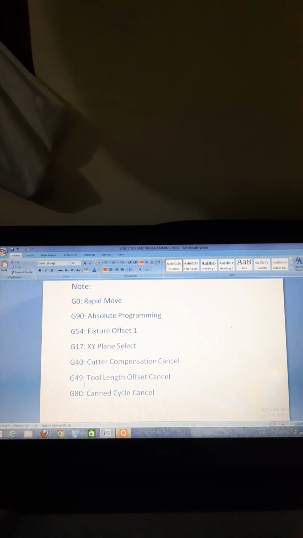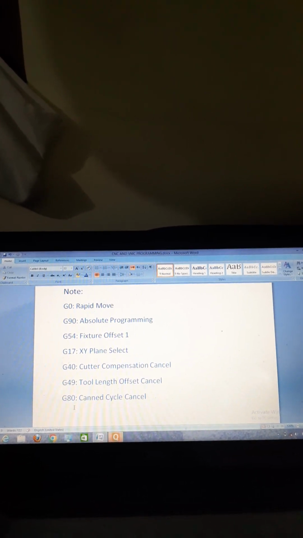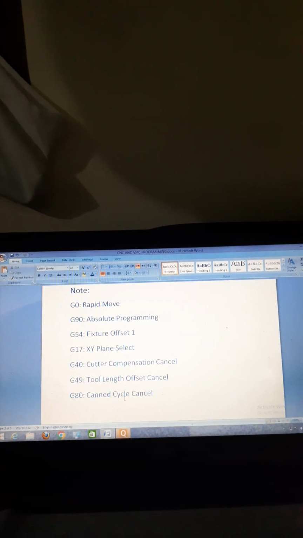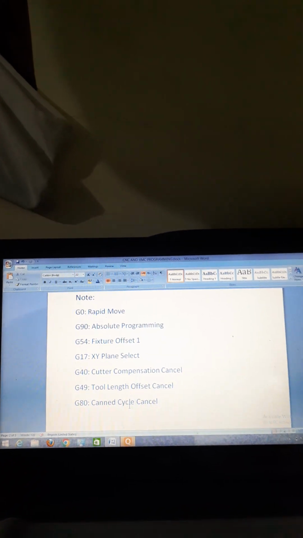G49 is also used for tool length offset cancel. G80 is canned cycle cancel. If any canned cycle is activated, like G84, G76, G85, this code is used to cancel the canned cycle.